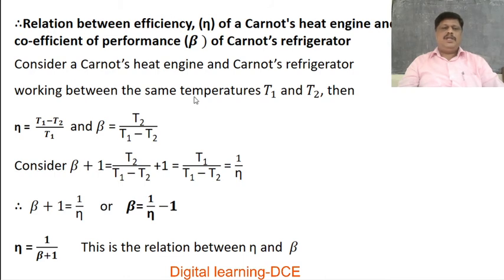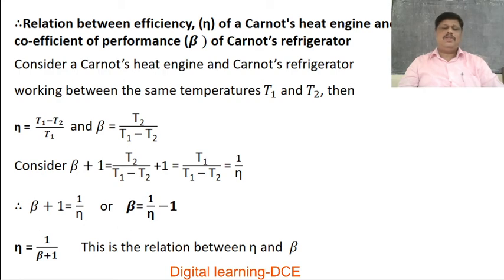Next, we can obtain the relation between efficiency eta of a Carnot heat engine and coefficient of performance beta of a Carnot refrigerator. So this is also very important. Consider a Carnot heat engine and a Carnot refrigerator working between the same temperatures T1 and T2.